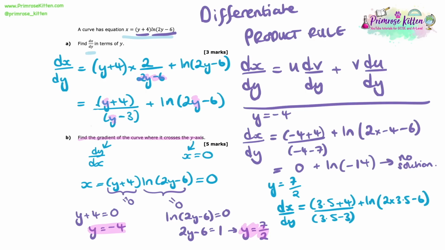And that ends up giving us an answer of 15. So that's what dx/dy gives us. That's great, but we're not quite finished yet, because we're being asked to find the gradient, and we know that the gradient is the reciprocal of dx/dy, because we need dy/dx. So that means that the gradient dy/dx is equal to 1/15, and that there is our answer.